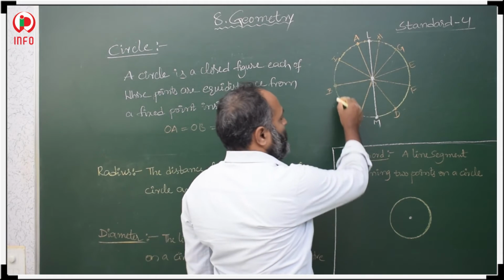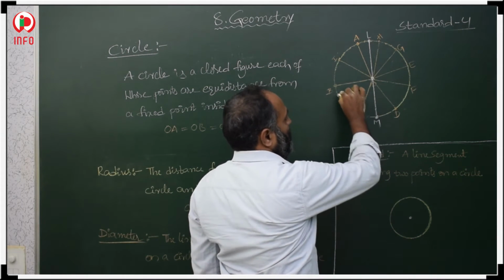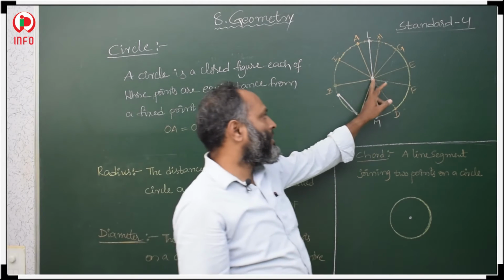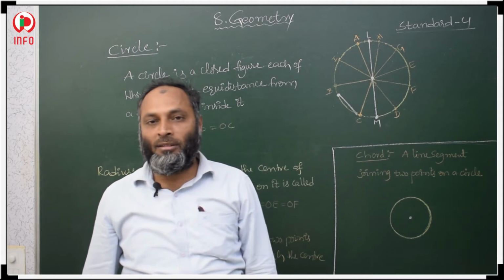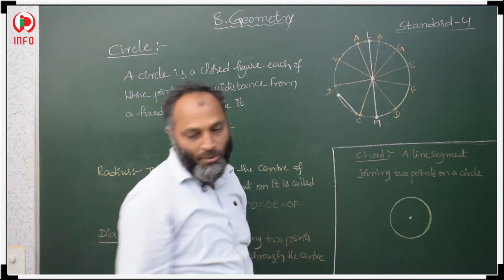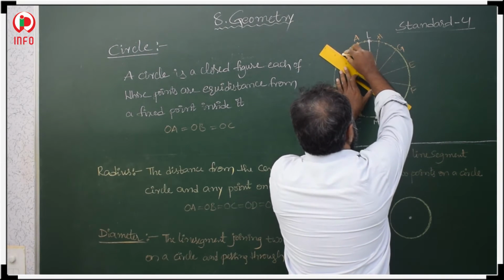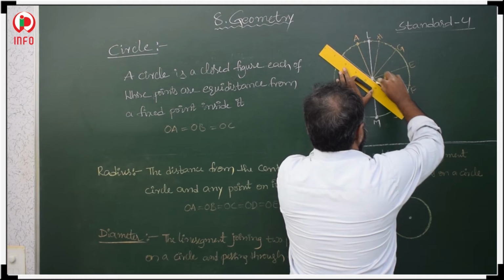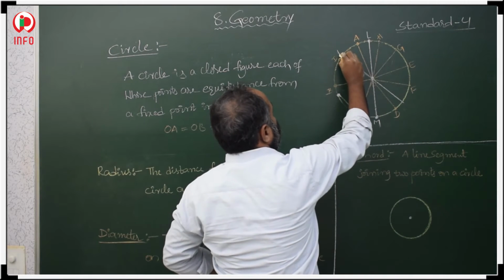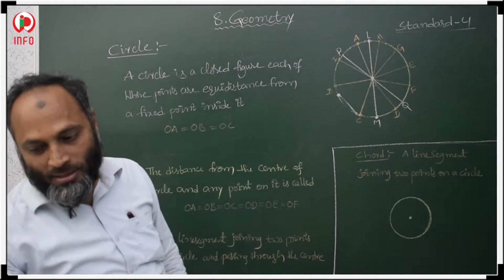If you join two other points on the circle, one point here and one point here, and the line does not pass through the center, then this is not a diameter. Diameter always passes through the center of the circle. If you want to draw one more diameter, you can draw it like this. This is another diameter, PQ. PQ is a diameter.